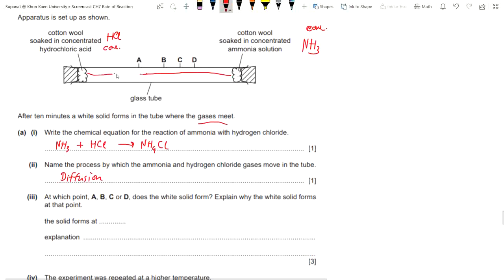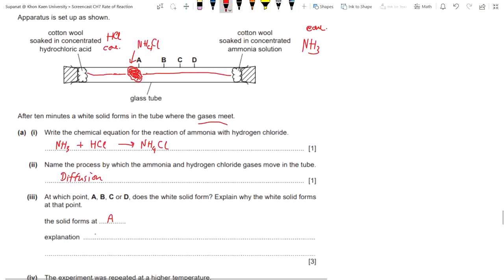Okay, at 10 minutes, we can see the white cloud here around here. The white cloud here is the ammonium chloride. So which means we can see the white solid form at point A.